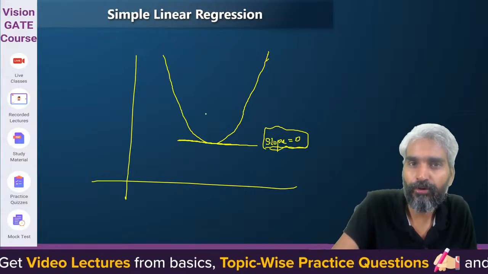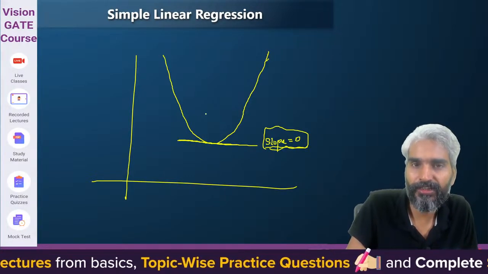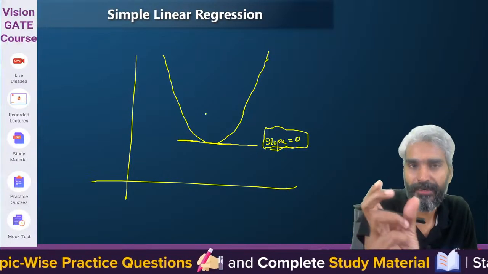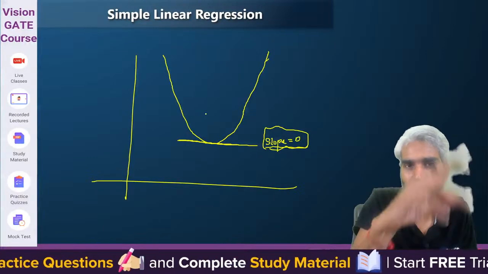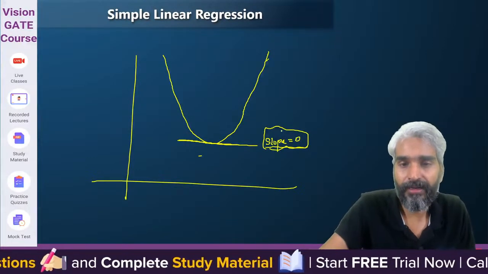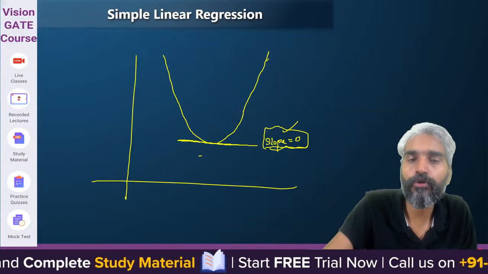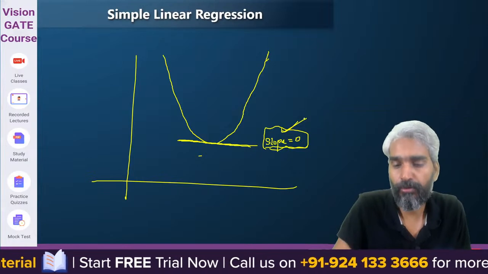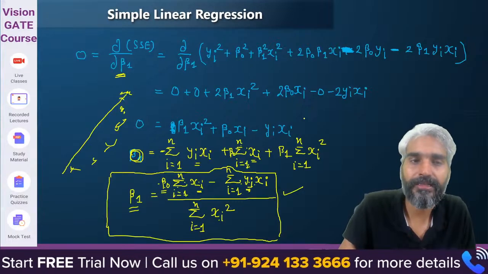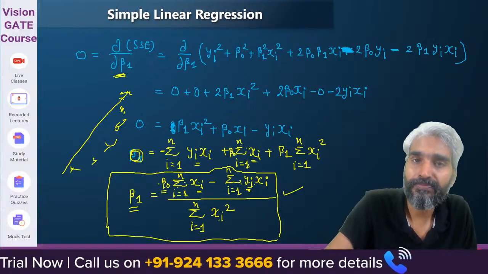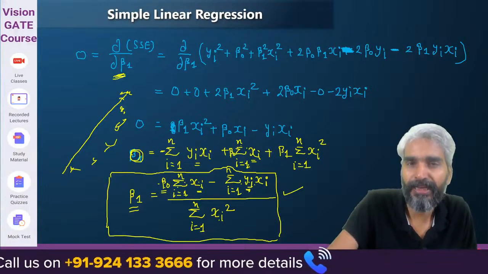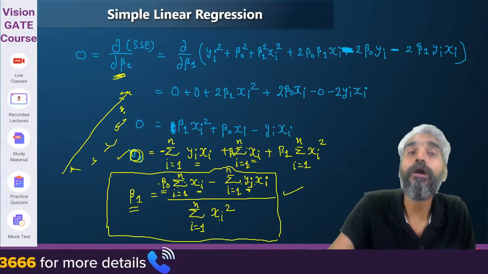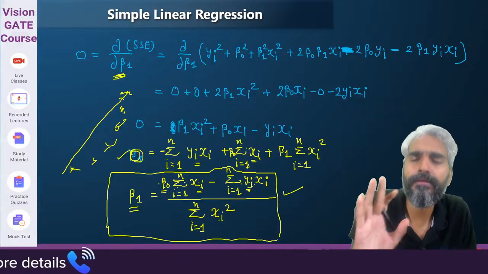But because it is a quadratic equation and the coefficients of the x square terms are positive, it will be an upward slope. So wherever you get slope equals 0, there will be a global minima. Therefore, when we partially differentiate with respect to beta 0 and beta 1, the values obtained are guaranteed to be a minima.